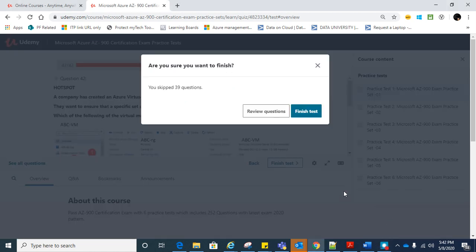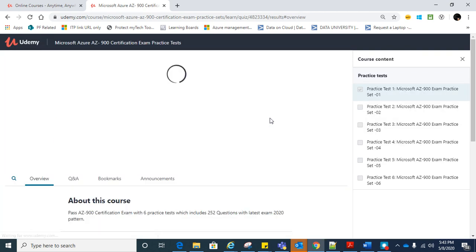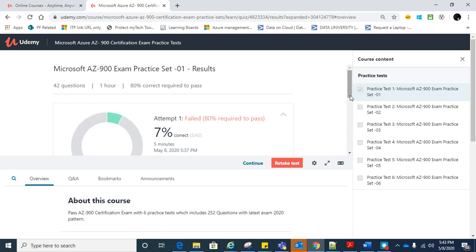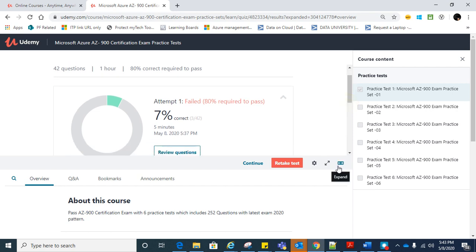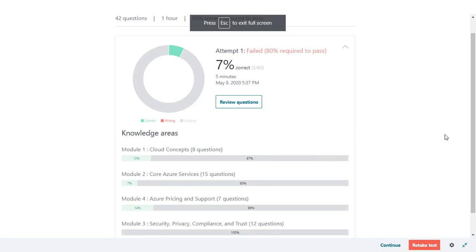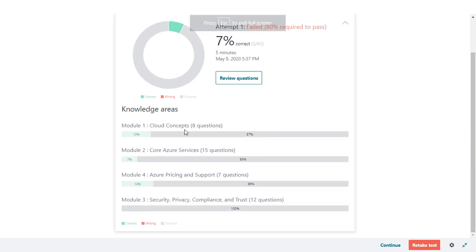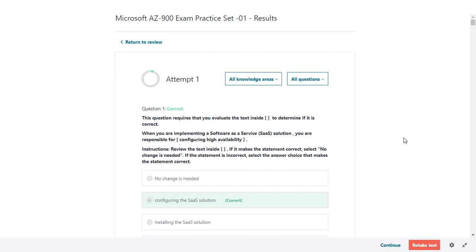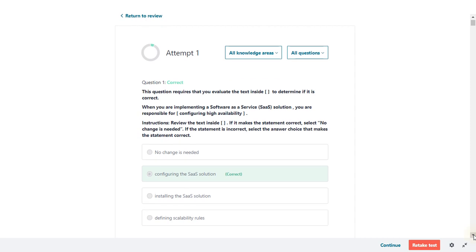I quickly finished that test and just skipped a few questions. Let me finish this. I will definitely fail because I did not attempt the questions. Only three questions I have answered. Let me quickly go through the answers. It displays the module-wise performance: how many questions there were and what percentage we answered correctly. Then in the review section we can see the details.